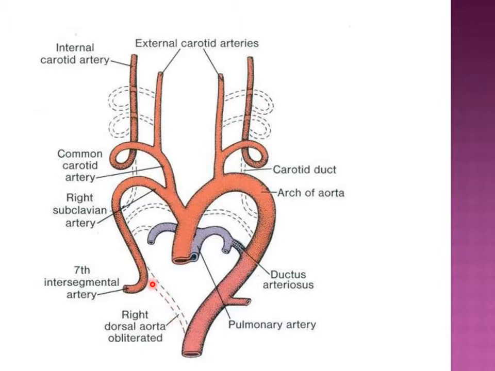This is the part of the right dorsal aorta, so you must keep this portion in mind. We are going to deal with it to tell about one congenital anomaly because of persistence of this right dorsal aorta, and you have to focus on the formation of the right subclavian artery and the arch of aorta. So by focusing on the formation of these vessels, now moving on to the